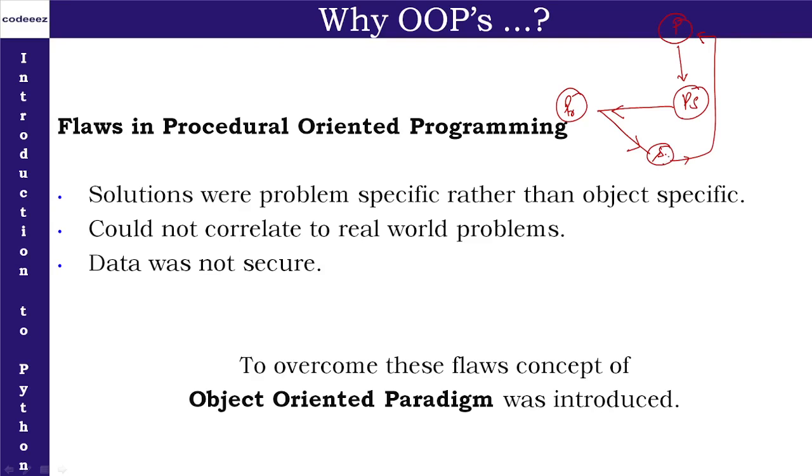Now this was a problem. Why is it a problem? Because this person has given the problem statement to us and we are designing the solution for this problem. It should be designed in such a way that only the person who has given it to us will be using it. But no constraint was applied, and the solutions written using the POP concept were available to all. Okay, so this was a problem.